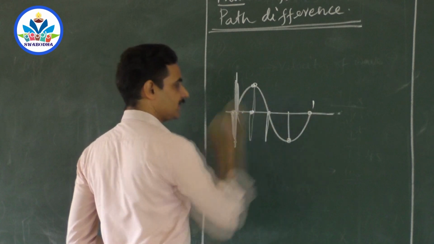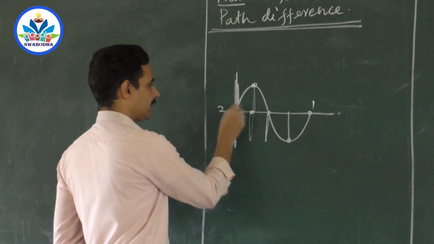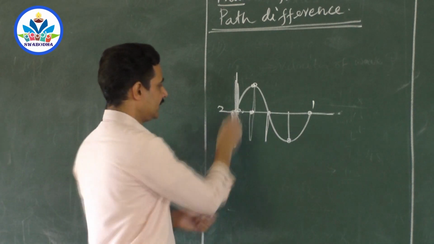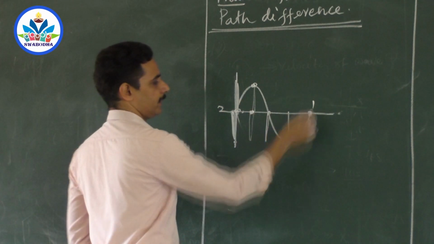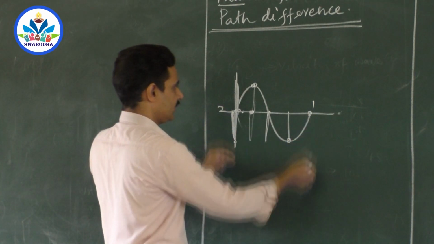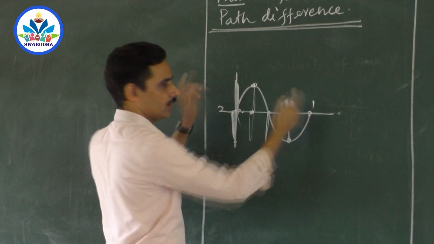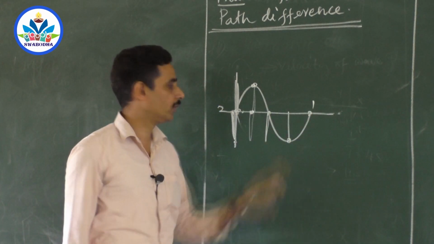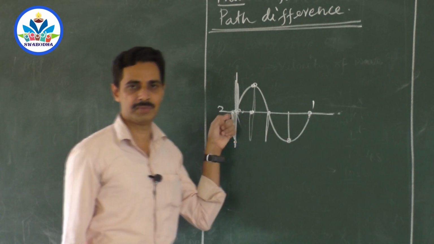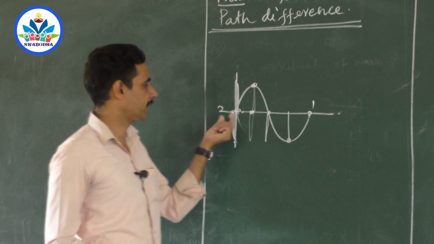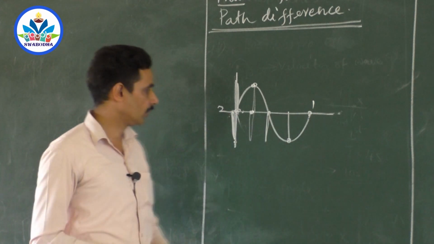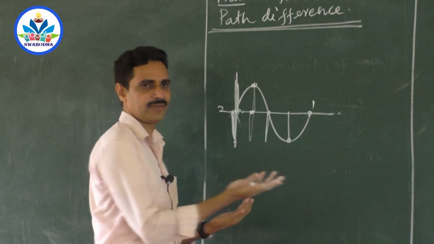That means the first vibration of this and the second vibration of these two particles go together. Do you agree? When this completes one full oscillation, this particle will start vibrating. So this first oscillation of this and the second oscillation of this go together. After some time, if you observe this particle doing its 10th vibration, then this may be doing the 11th vibration. That means this particle will always be leading by one full vibration than this particle. So in between, the different particles will have different phase.